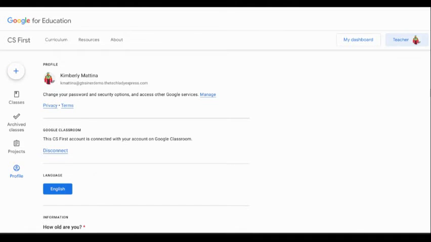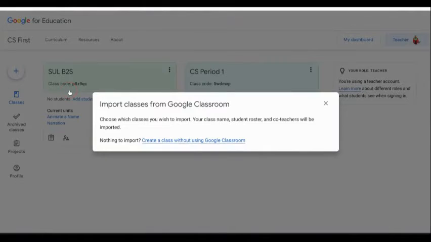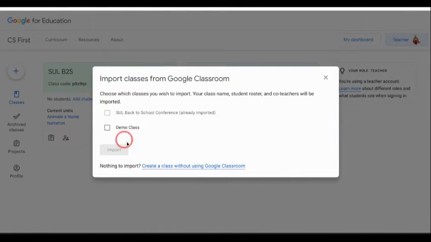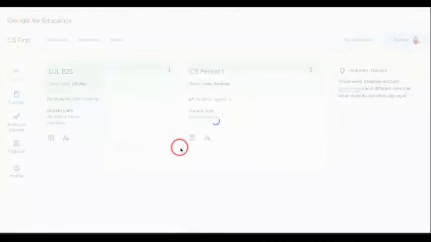classes from Google Classroom. So what you can do is you can click on the plus sign and you can create a class. And you're going to get this prompt here that's going to ask you which class do you want to import. All right. And what I'm going to do here is I'm going to click on the demo class because this class is already imported. And I'm going to click import.